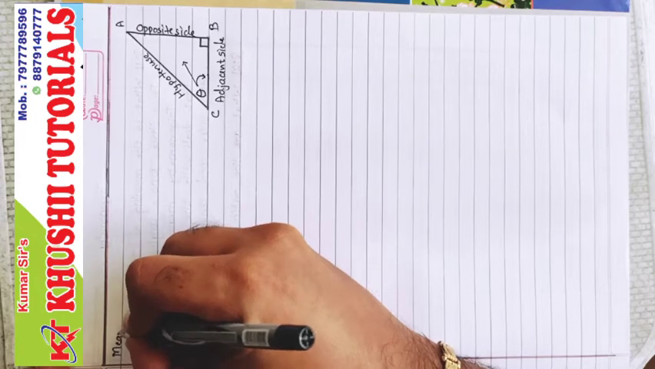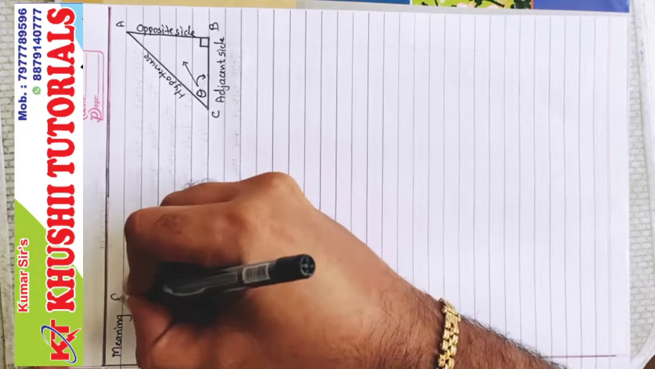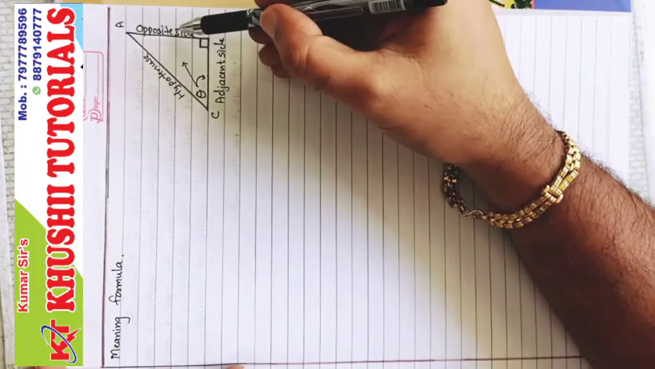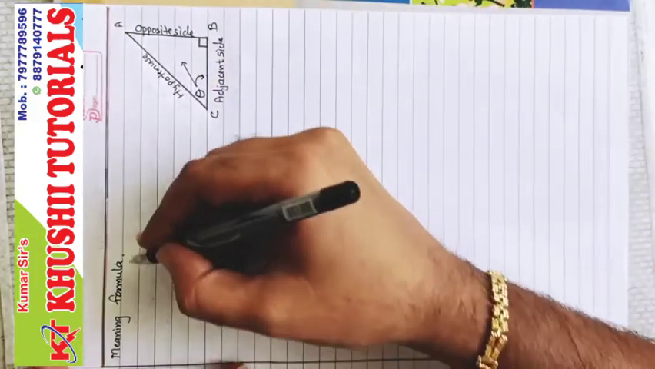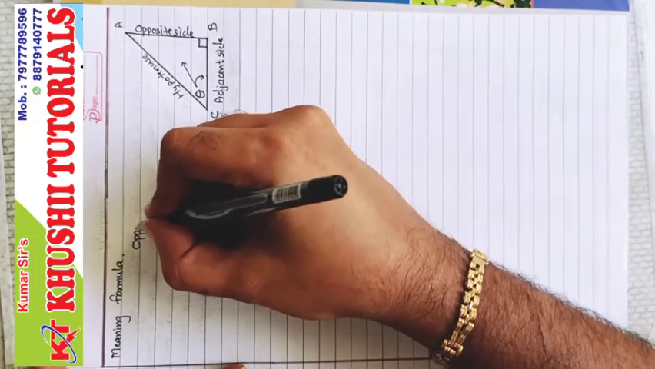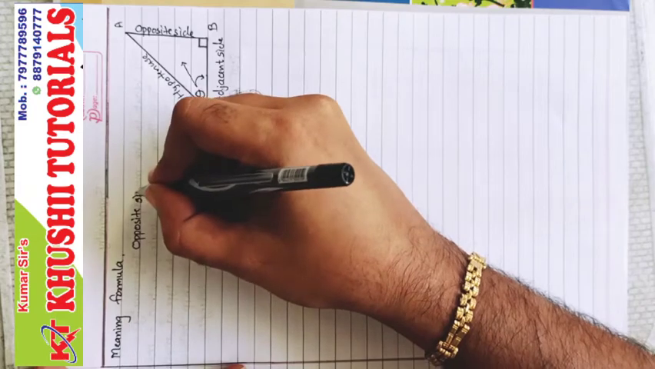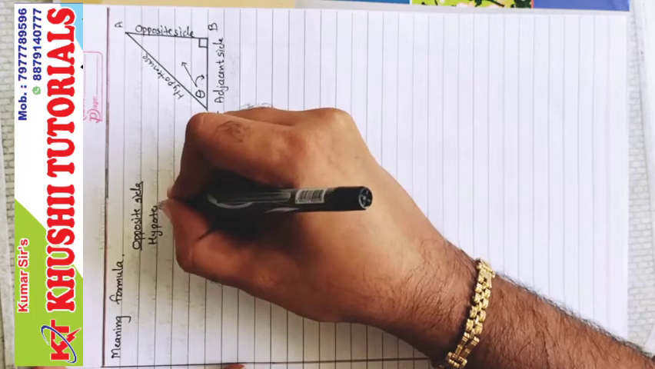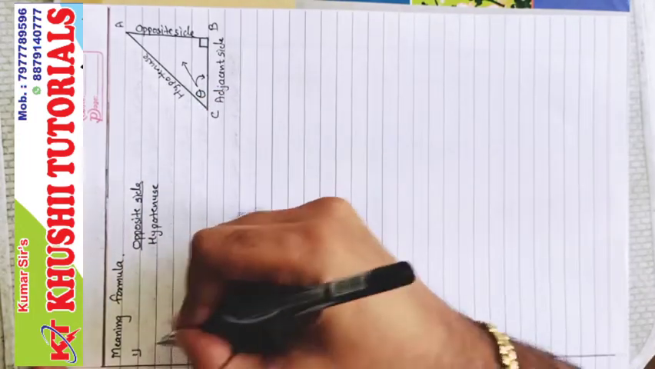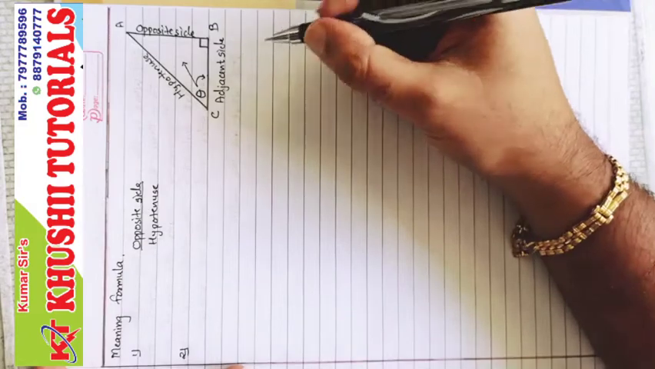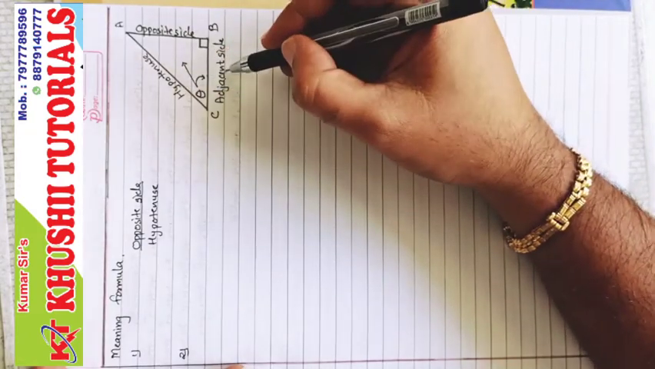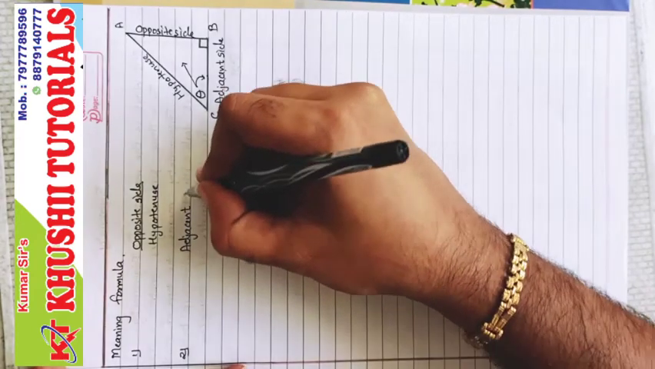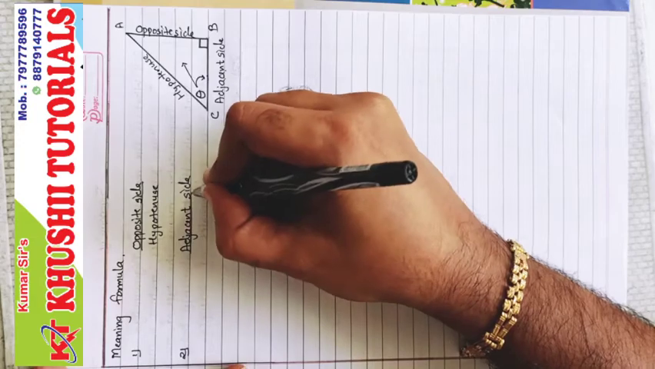We know 6 different types of ratios are made. These formulas are called meaning formulas. What are the 6 ratios? The first ratio is opposite side upon hypotenuse. This is the first ratio. The second ratio is adjacent side upon hypotenuse.